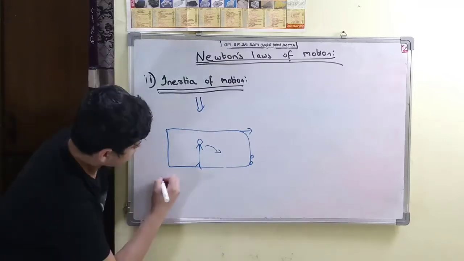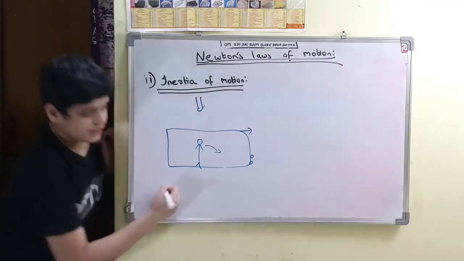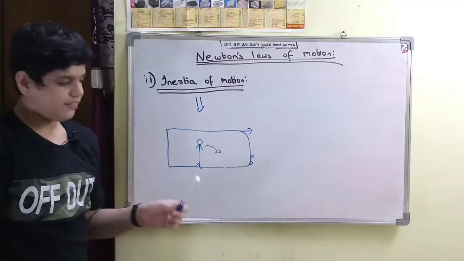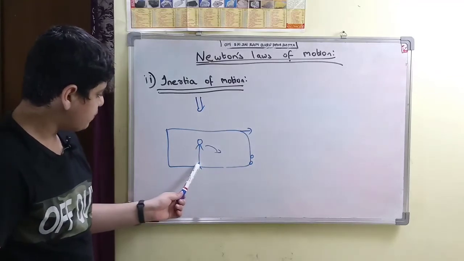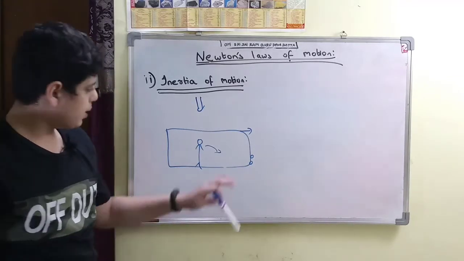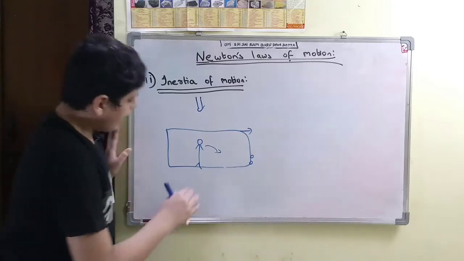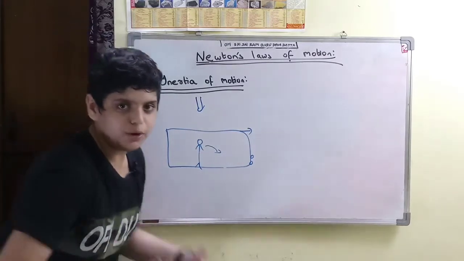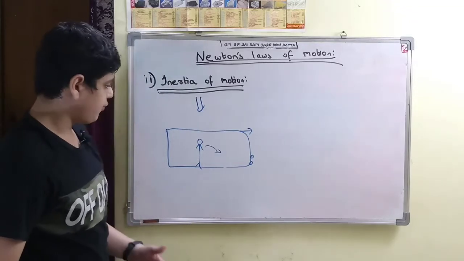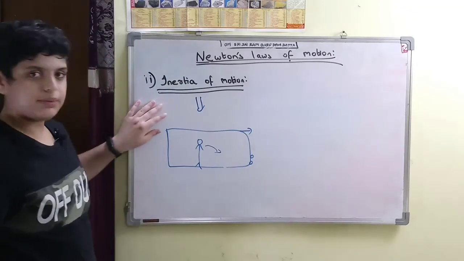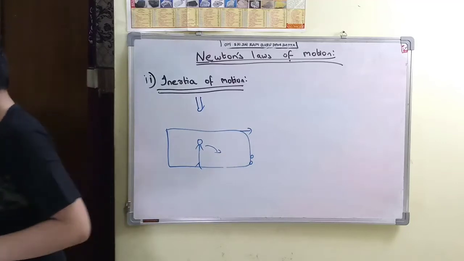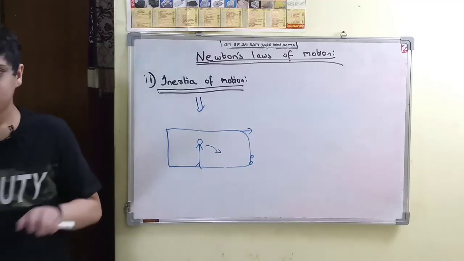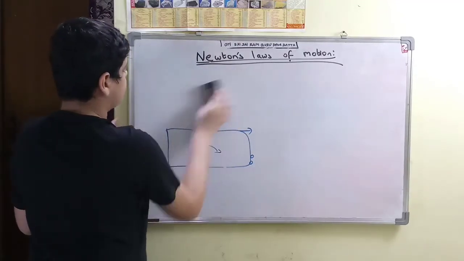In the same way as the previous case, in this case the legs stop with the bus, and the body does not stop. So we fall forward due to the sudden jerk we experience. So this is nothing but inertia of motion. So you may copy this one. So this is about Newton's first law.